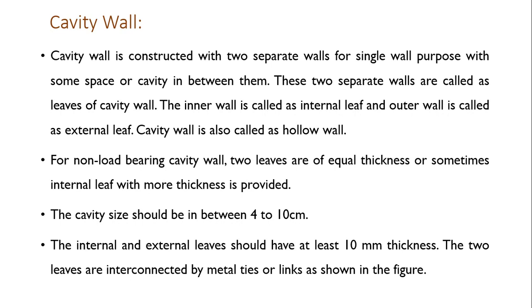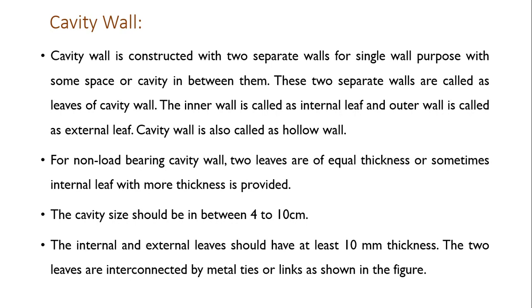When only one wall is expected, in that case, a cavity wall can be constructed with two separate walls and treated as a single wall. The inner wall is called the internal leaf and the outer wall is called the external leaf. Cavity wall is also called a hollow wall as there is a hollow portion or gap between two walls.